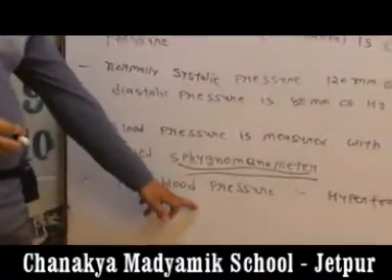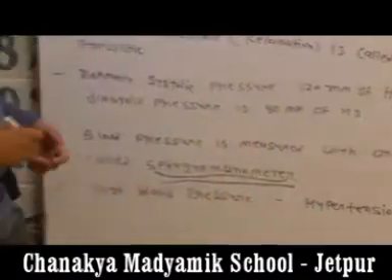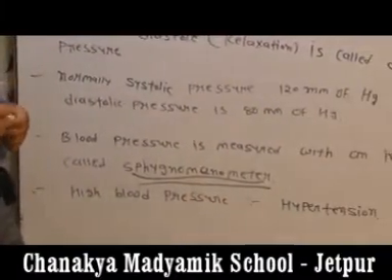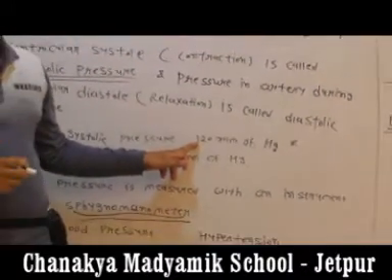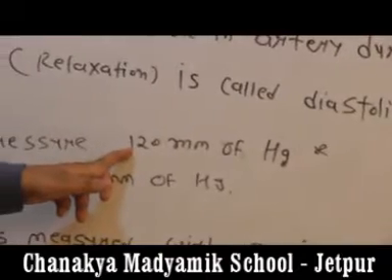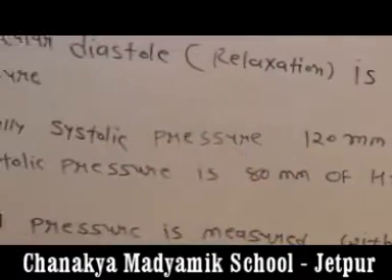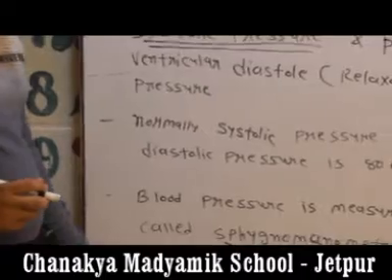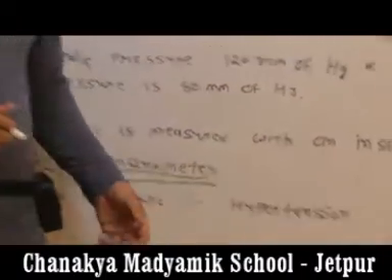High blood pressure is called hypertension. When our blood pressure increases above 120 millimeter of Hg, the blood exerts hyper force on the wall of the vessel. That time our high blood pressure on the wall is called hypertension.